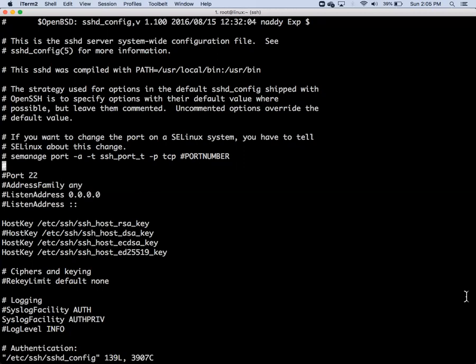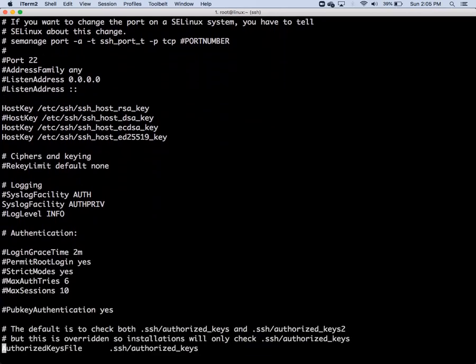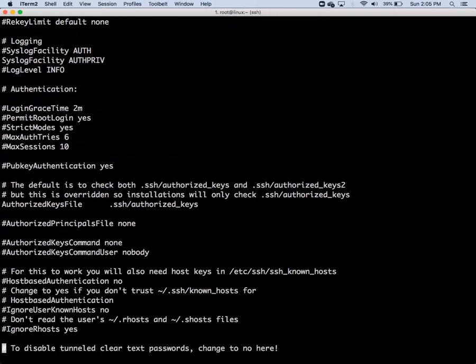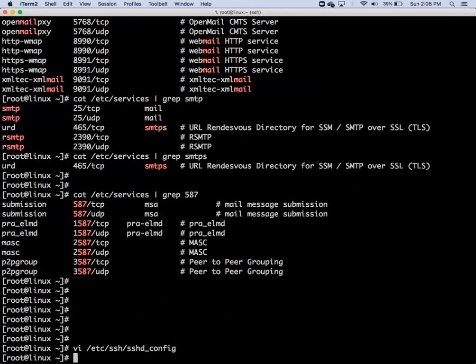This you can change. Then again, I will do one magic, not a magic actually. In the sshd config, where is the password authentication? I will set password authentication equal to no, and just restart the service: systemctl restart sshd.